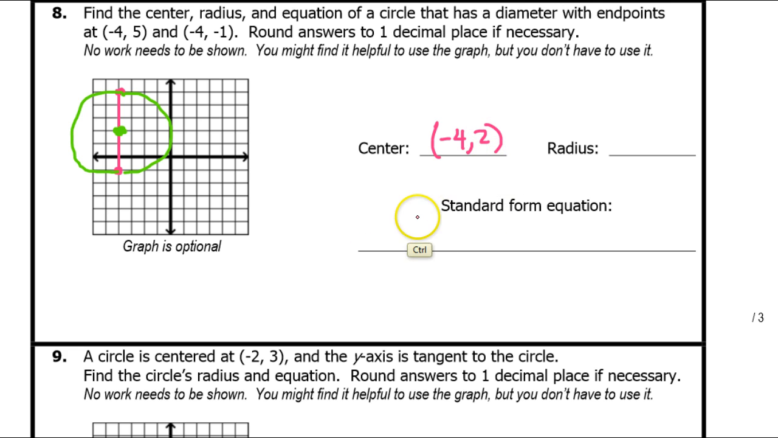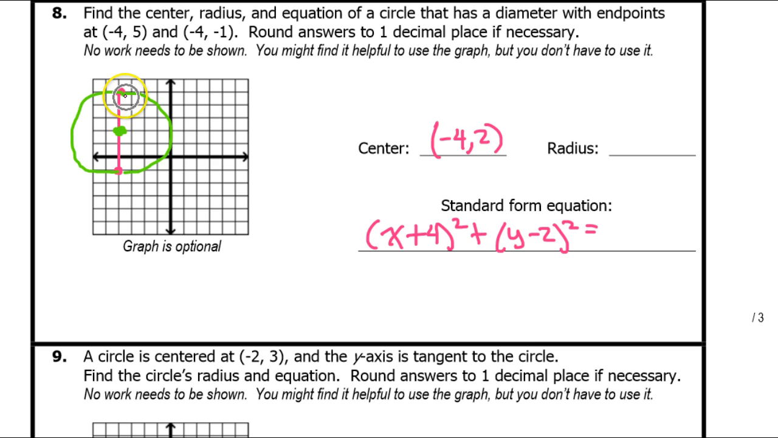Now, right away, I can write the left side of the equation based on the center. So I know it's going to be the opposite of this. So I'm going to have x plus 4 squared. And then the opposite of that, so that'll be y minus 2 squared. Okay, now this last part is going to be the radius squared.